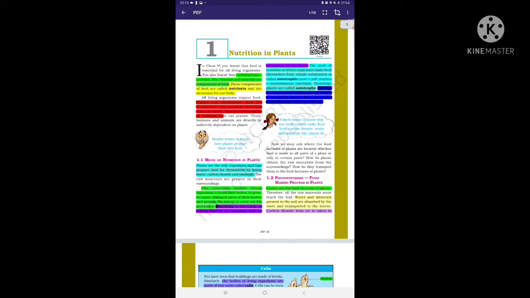In the second para, here it is written, plants are the only organisms that can prepare food for themselves by using water, carbon dioxide, and minerals. Remember the point that plants can make their own food by themselves by using water, carbon dioxide, and minerals.